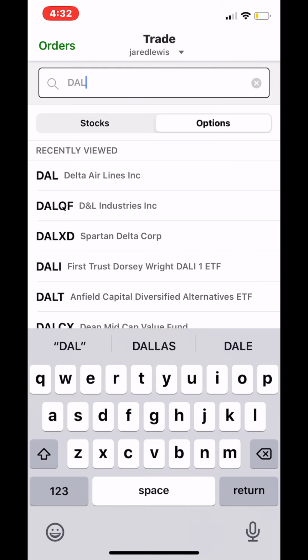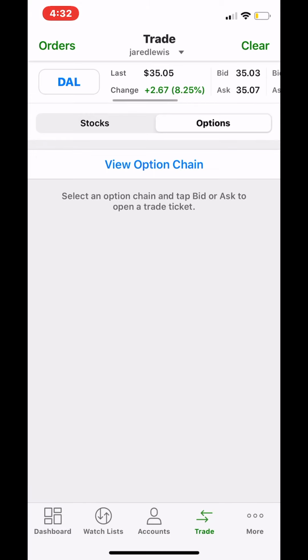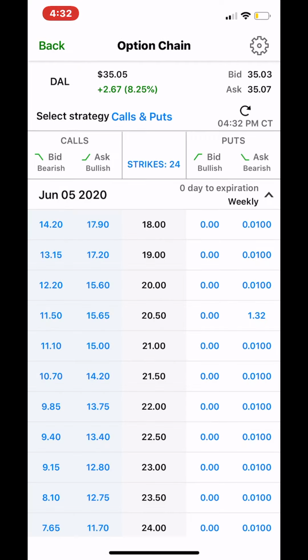And then Delta Airlines. And then let's do view option chain. All right, and in the top right-hand corner, you see a little settings gear bar. It's right above the bid price. We're going to click on that settings gear bar there.